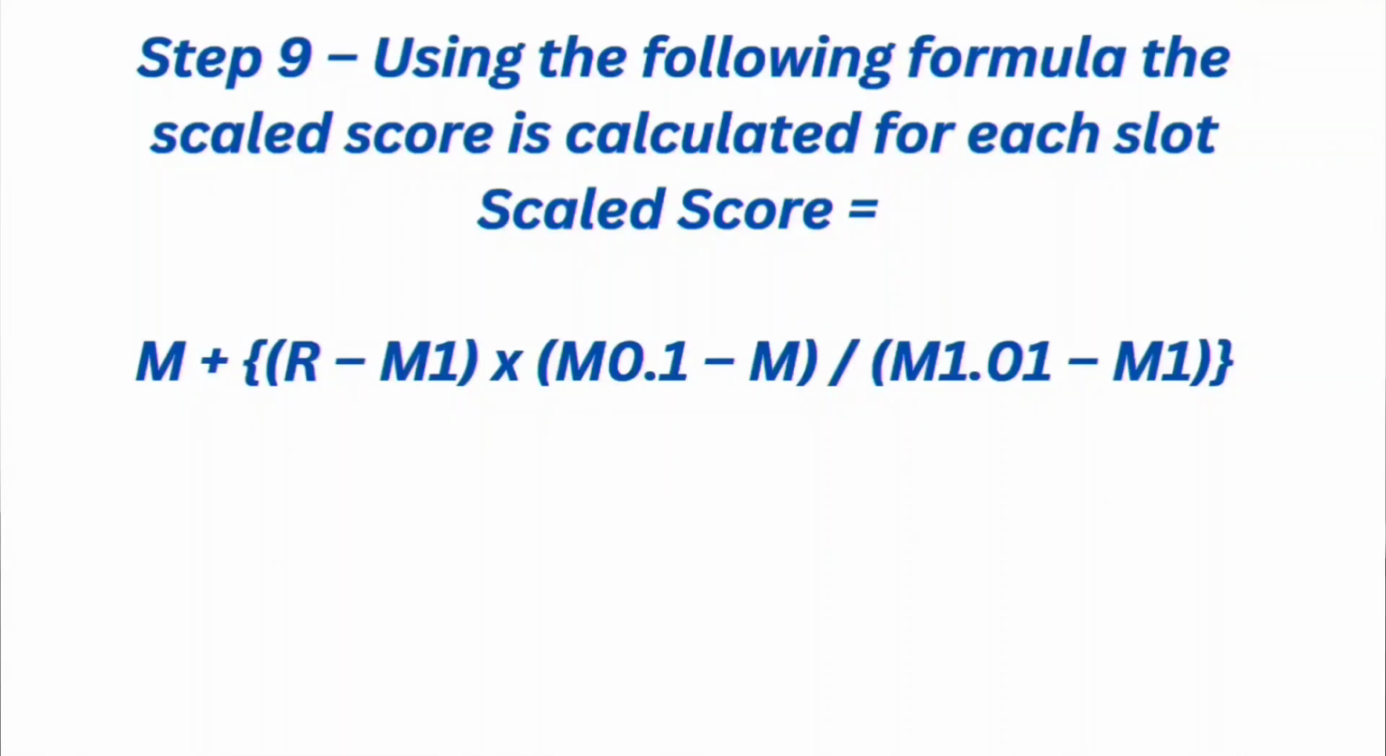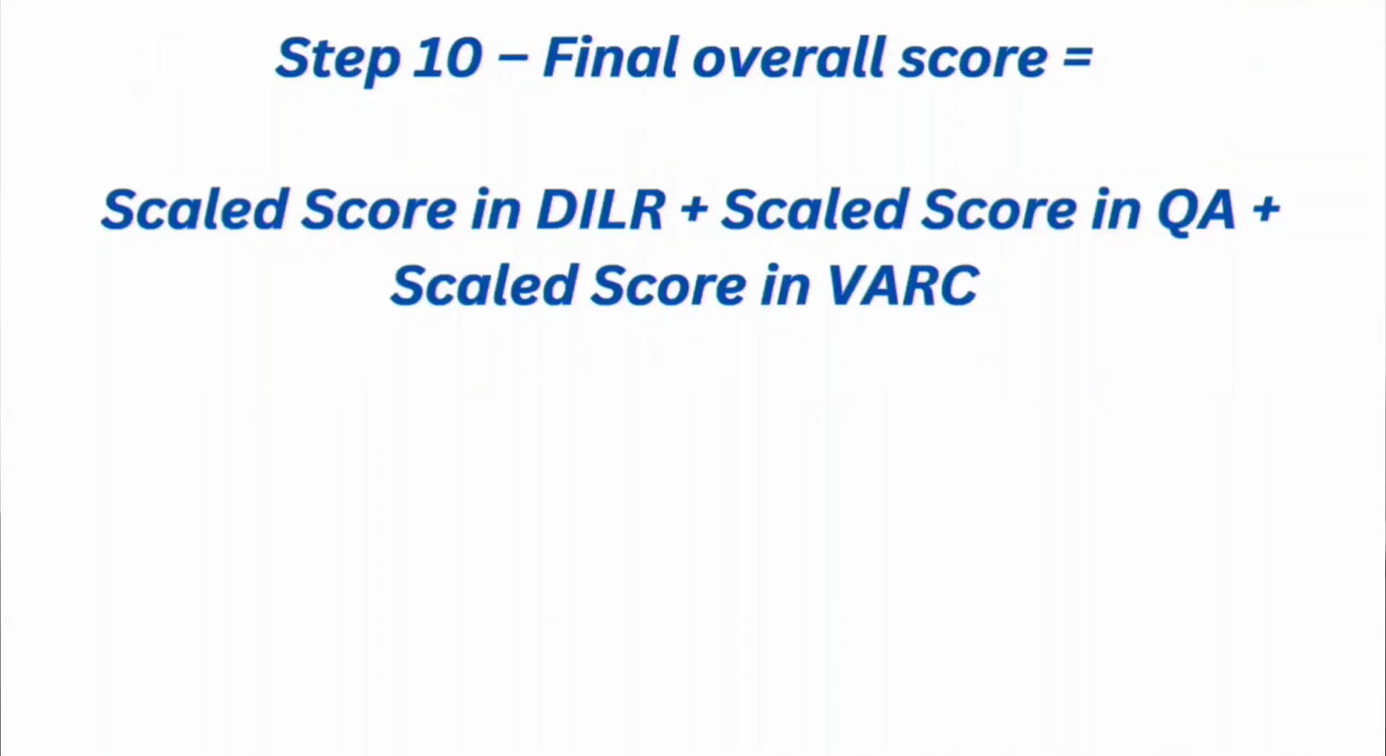each slot. Then in the last step, the final overall score is calculated, which will be the sum of the scaled score in data interpretation and logical reasoning, the scaled score in quantitative ability section and the scaled score in verbal ability and reading comprehension section. And in this way, the CAT scaled score is calculated.